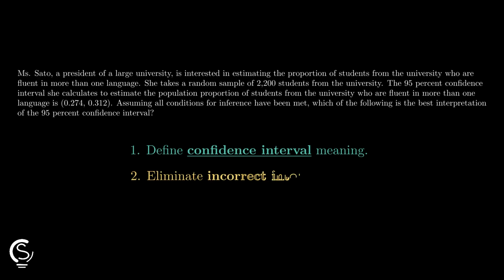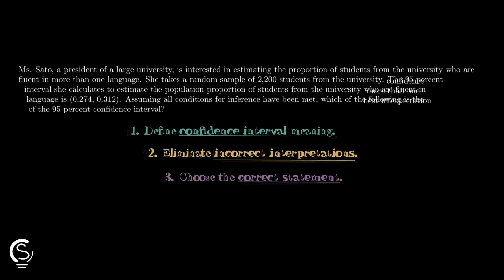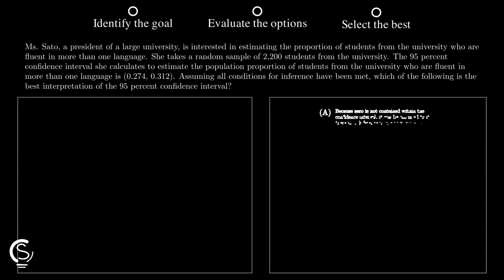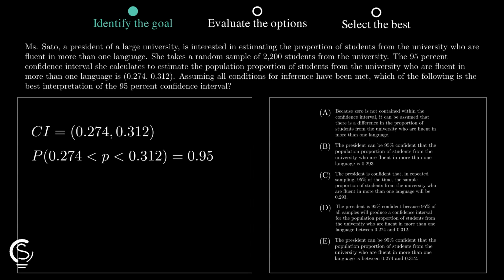Confidence intervals often confuse students, but we can master this concept quickly by breaking down the definition and eliminating the wrong interpretations of the statistical data. A confidence interval provides a range of plausible values for the population parameter. It does not describe the probability of a single point estimate or the behavior of individual samples.